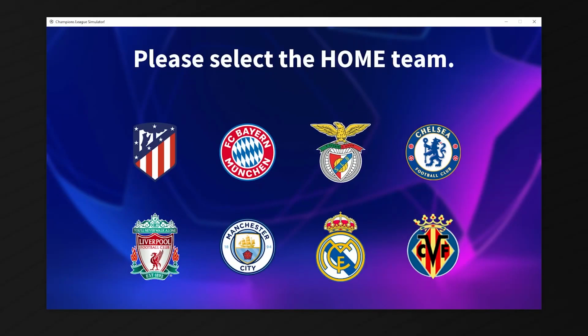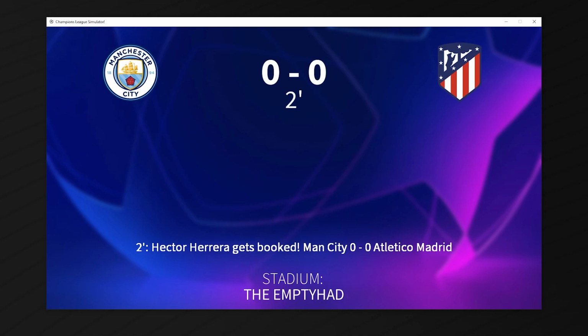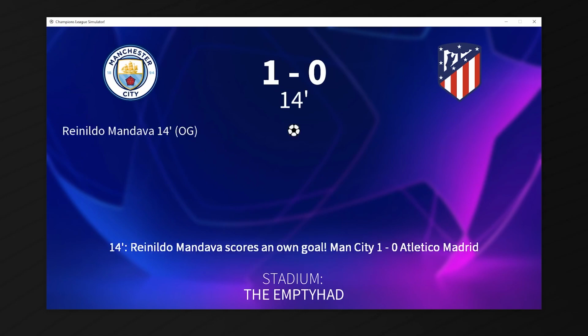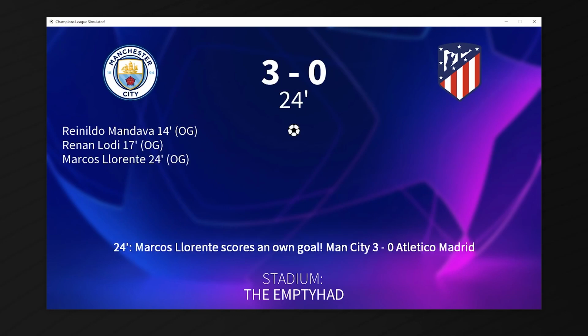And the last matchup in this year's quarterfinals is going to be Atletico Madrid versus Manchester City, Simeone versus Pep, anti-football versus total football. Let's see what happens. It's going to start off at the empty hat, so we're going to select Manchester City for home and Atleti for away. Immediately, Herrera gets himself booked, and Mandava scores an own goal to make it 1-0 for the citizens. 2-0 courtesy of another own goal by Renan Lodi this time, and 3-0 from another own goal, and all of the 8 fans at the empty hat are really enjoying this one.